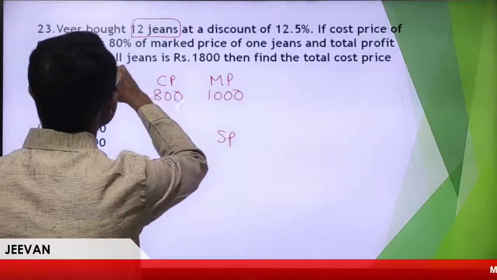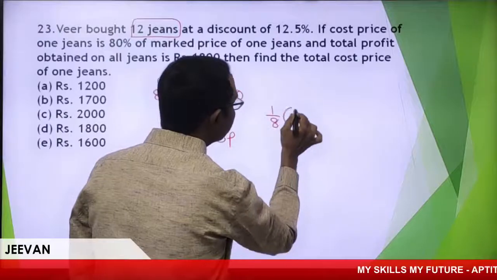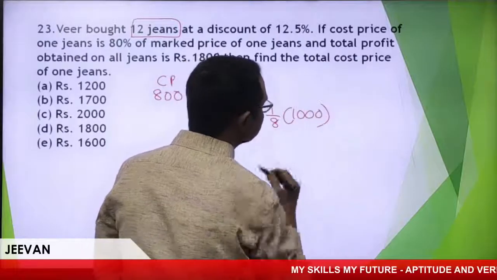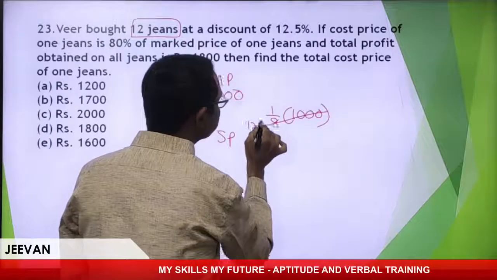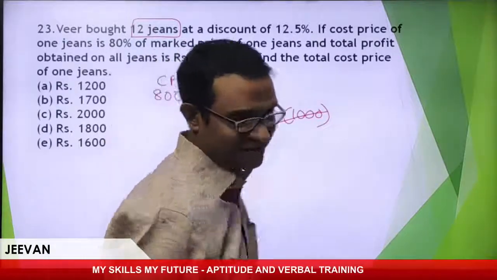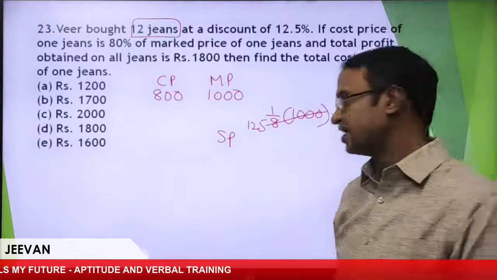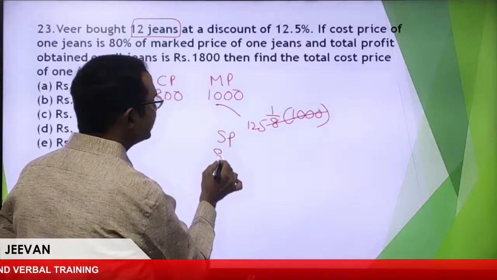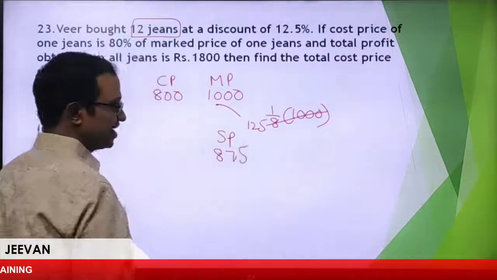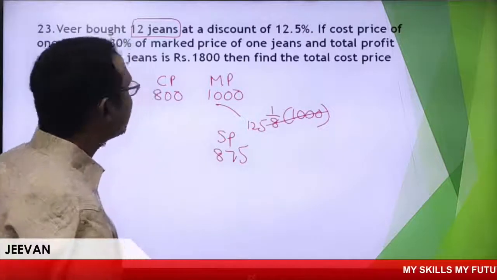And 12.5%, 1/8 part of this 1000 is discount, given on one market price. So it's very clear, 125. 125 is nothing but 1/8 part. Subtract, 875. Clear? 875. Now, what is the profit?